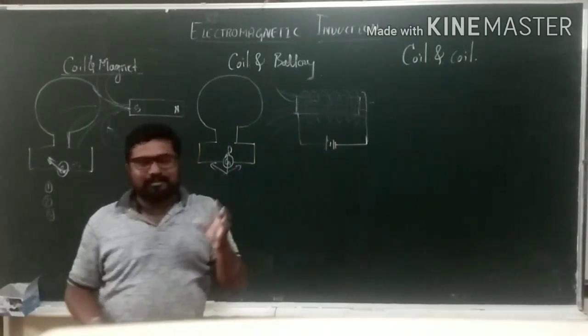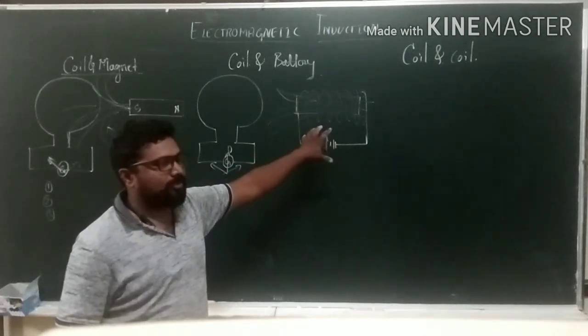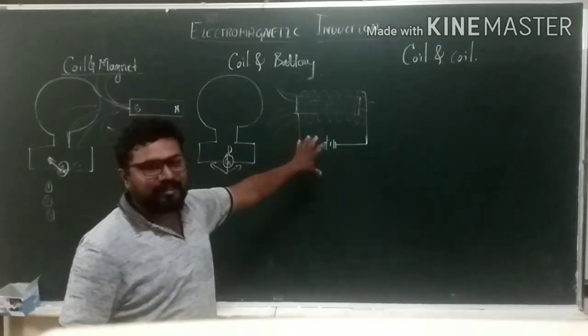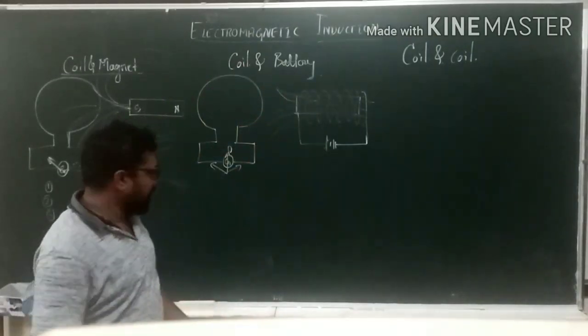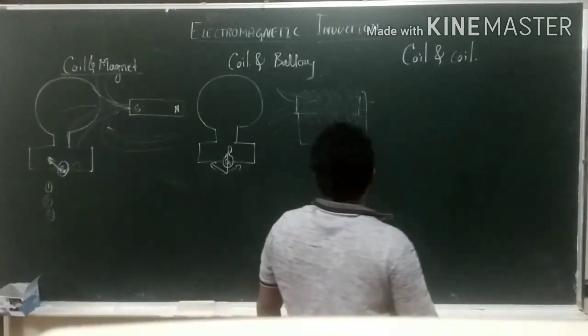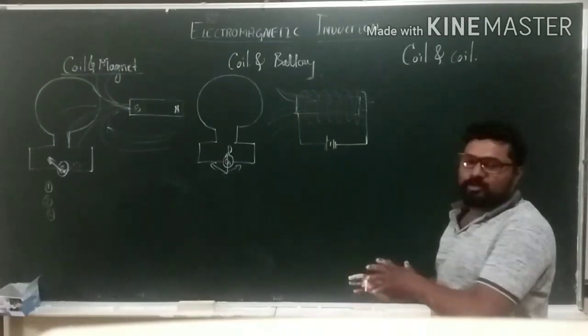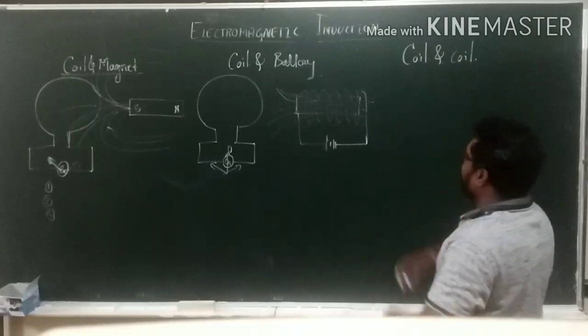While passing the current through the solenoid, that solenoid acts like a bar magnet. Is it clear? Hoga deflection ತೋರಿಸಿದ್ವಿ, but opposite to the direction of first one. And this is what the second experiment. That is what the coil and battery can ತಗೋತೀವಿ. In next note, in third experiment, in this concept also, in this demonstration also, he concluded that we can produce the current inside the coil using the magnetic field lines.